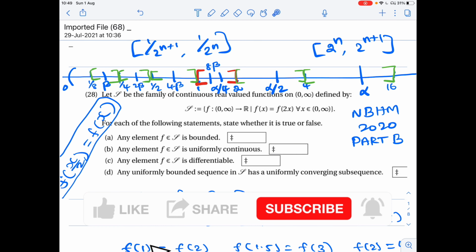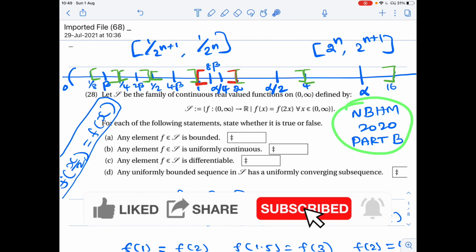Hello mathematicians. Today we see a nice real analysis problem asked in the NBHM 2020 PhD scholarship exam.